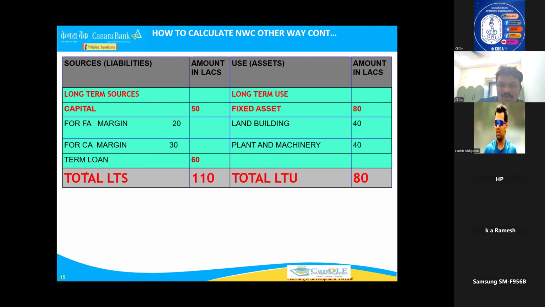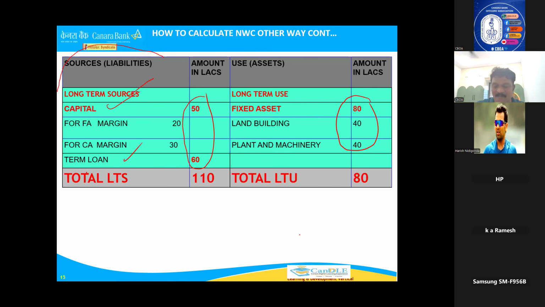Even if you take total long-term sources, long-term source means capital and term loan. Total you take long-term sources and you minus long-term uses or assets, you will get the margin, you will get NWC. Everybody does it from the bottom only.